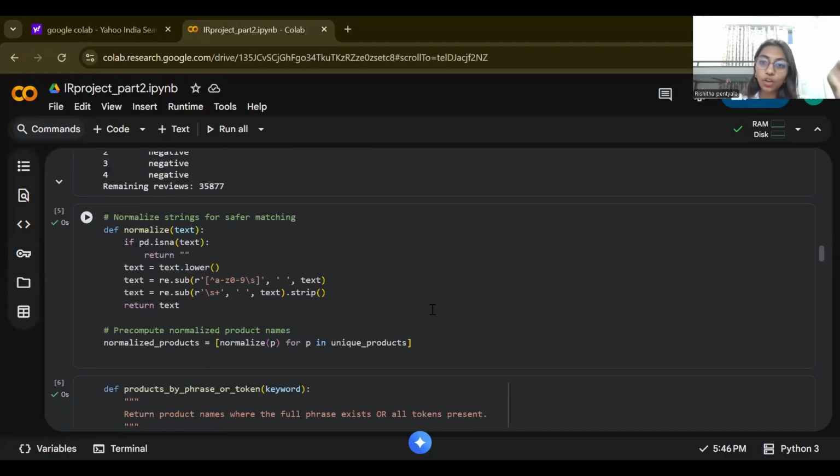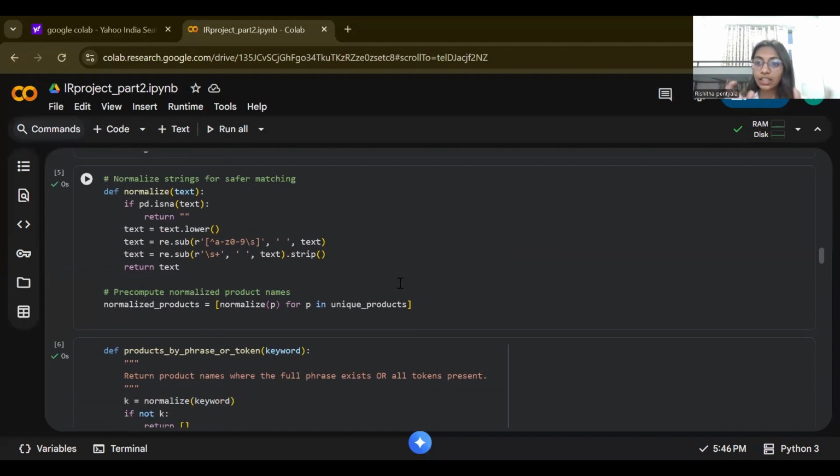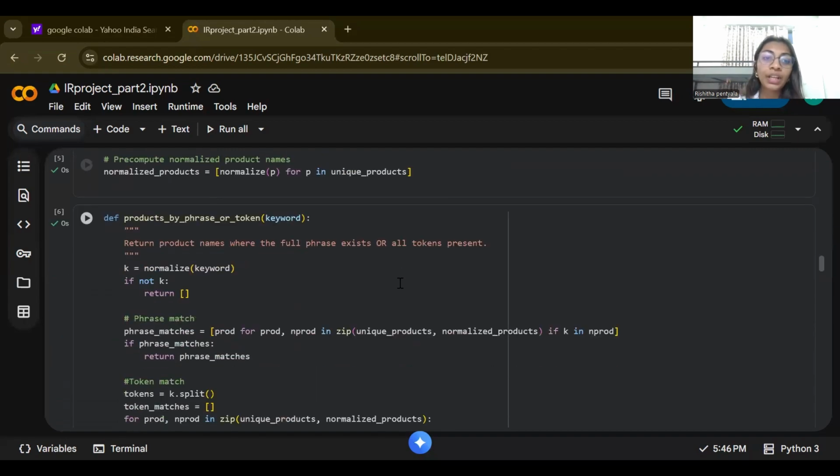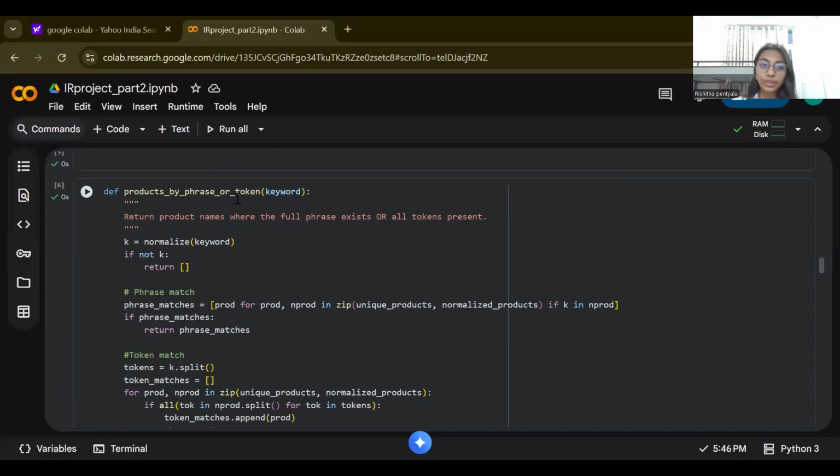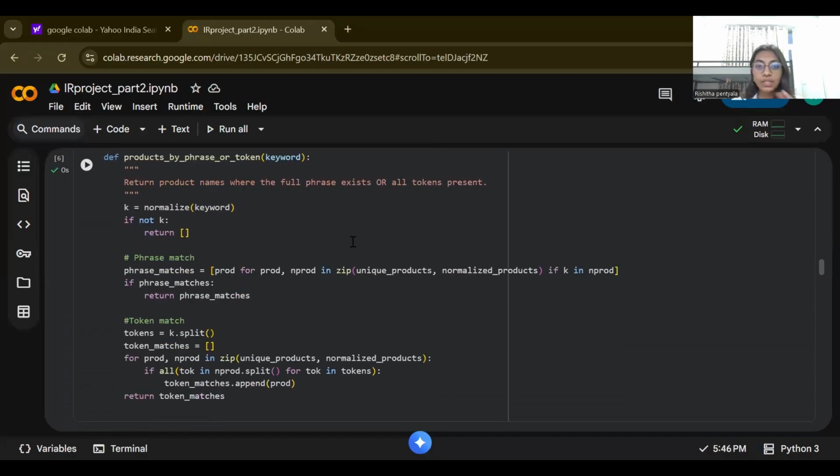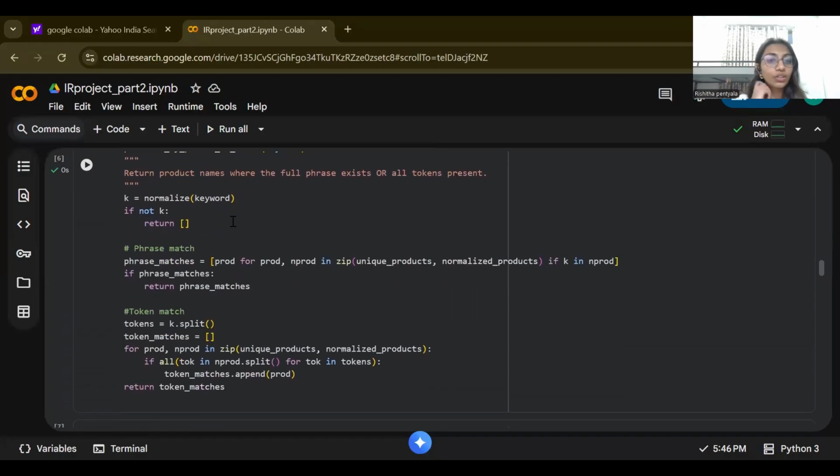The next part is the normalization, and this normalization is applied on all the products in the dataset so that whenever you are searching with a keyword, it's much easier. Next comes the normal search, that is the product by phrase or token. There are two types in this too. First, you take the normalized keyword and then you check it with all the products. And if you find an exact match, it will be returned.